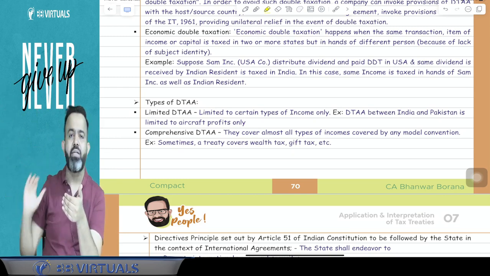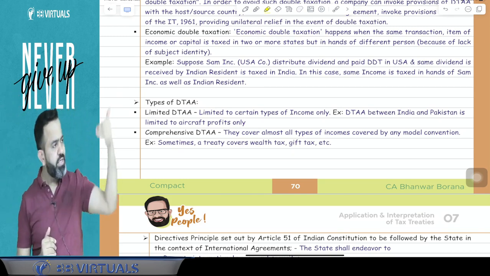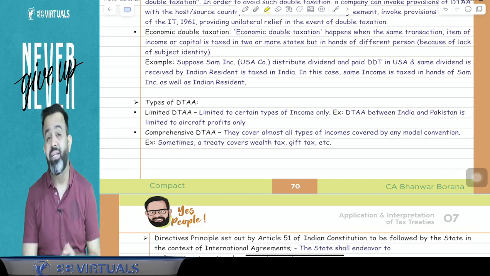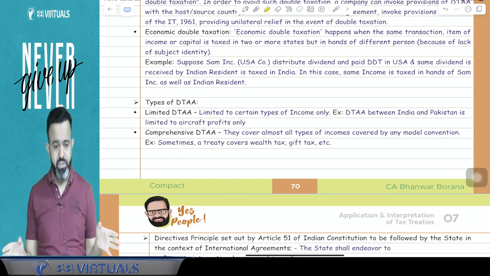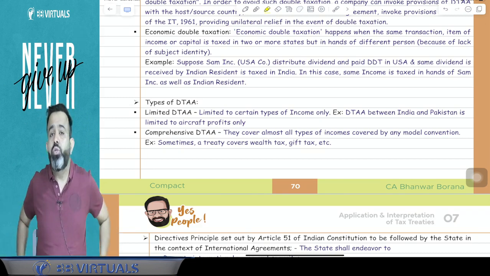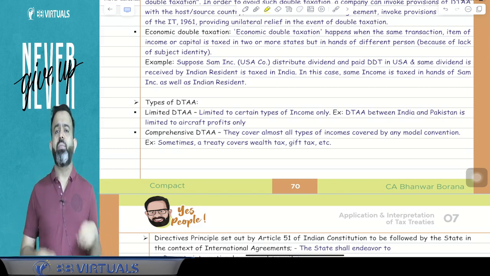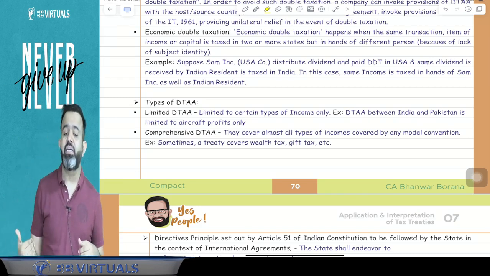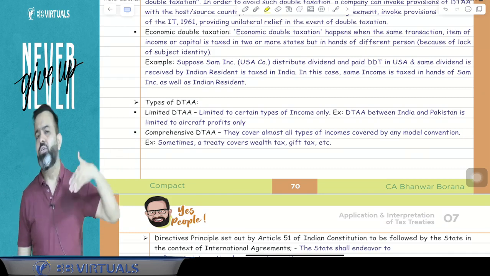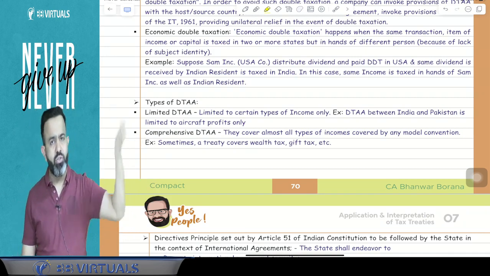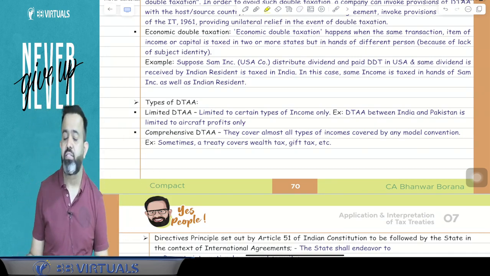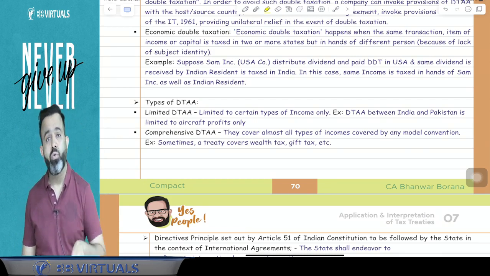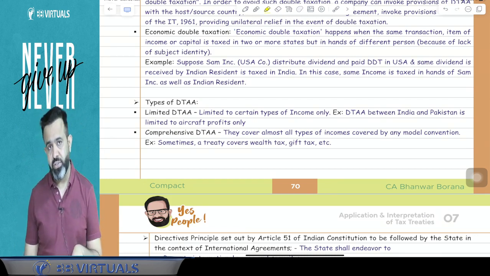That other country is charging tax due to the source rule, and your country is charging tax due to the residence rule. That is called jurisdictional double taxation.